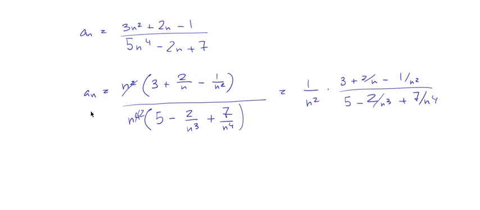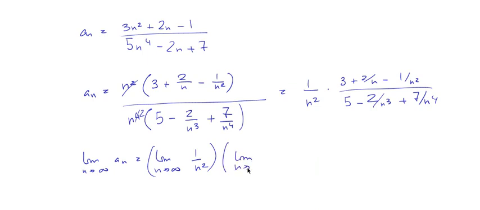So if we want to compute the limit when n goes to infinity of a sub n, it's the limit of this 1 over n squared times the limit of this sequence, 3 plus 2 over n minus 1 over n squared, over 5 minus 2 over n cubed plus 7 over n to the 4th, right?